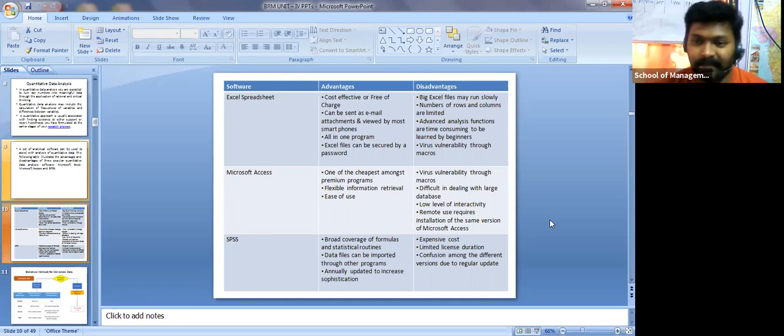Now the disadvantages we have with SPSS. Of course, each and every software has advantages and disadvantages, and SPSS also has some disadvantages. Expensive cost, licensed version, and the limited license duration which we have. Then confusion among the different versions due to regular updates.